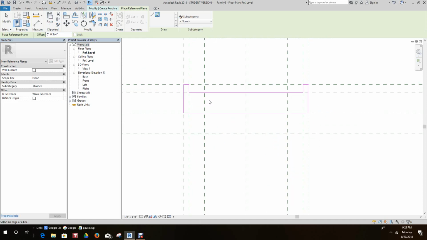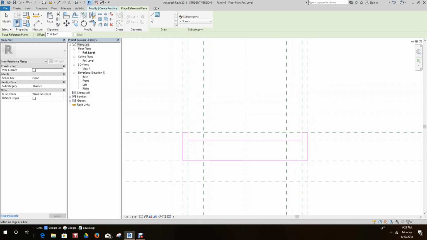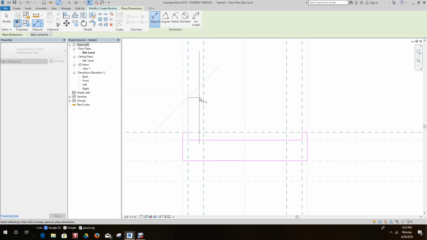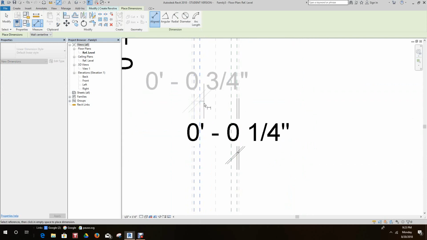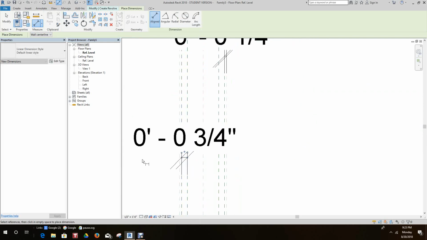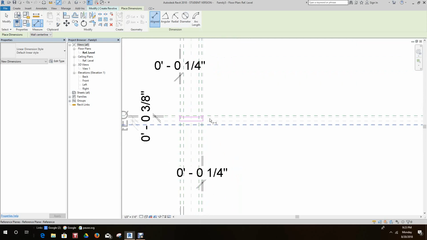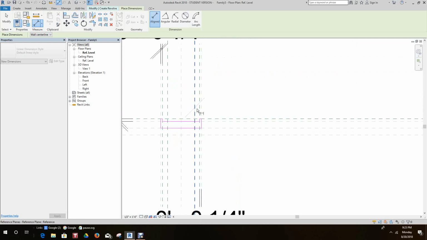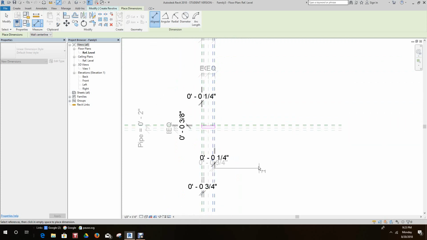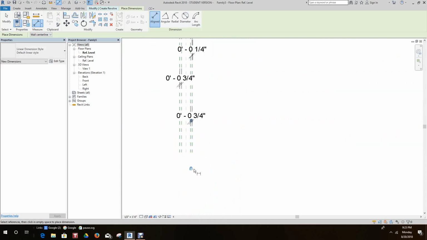Okay. Now, once we have that, we want to dimension this as well. This dimension is here. Put him in here, and we want to lock him as well. And then we want to take this dimension from here to here. We want to lock that one.